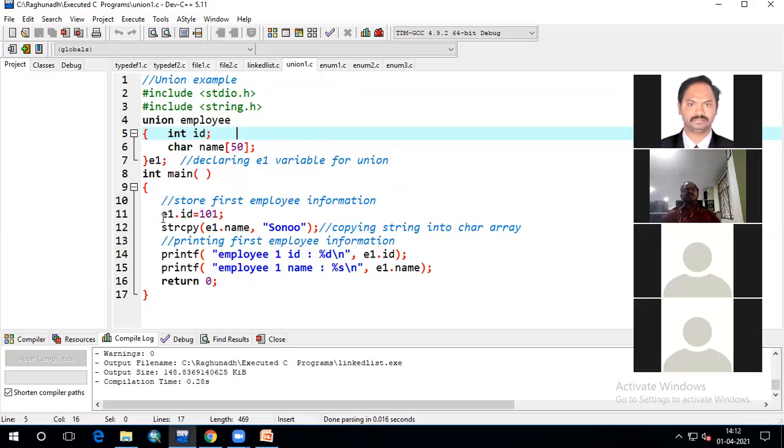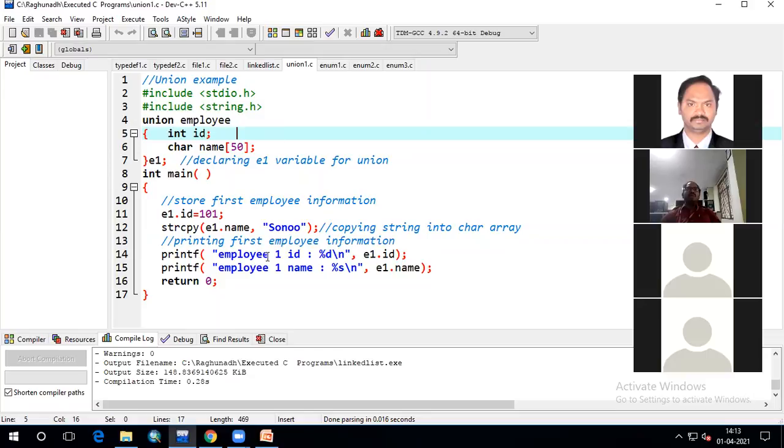After that, I'm giving the value for E1.id equal to 101. That means 101 is going to be stored in this ID. After that, I am giving E1.name as Sonu. So that means again the same location will be overwritten with the word Sonu. So 101 is erased, and you are going to get Sonu as the name inside this allocated memory, that is 50 bytes of memory.